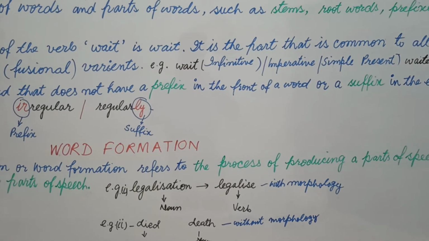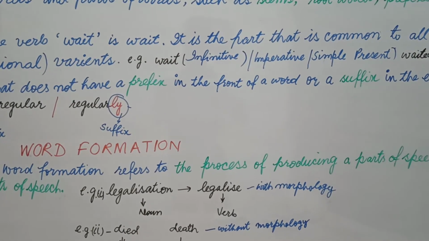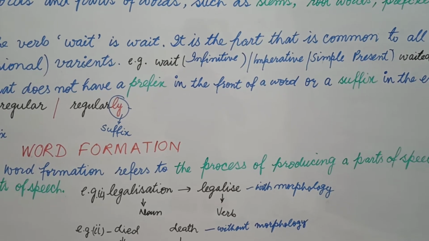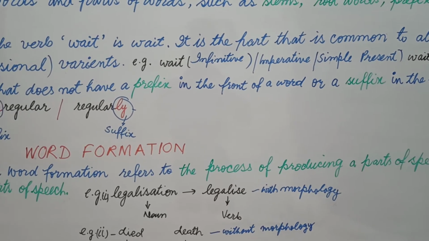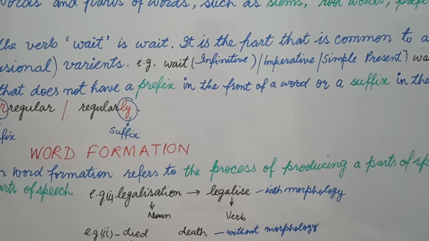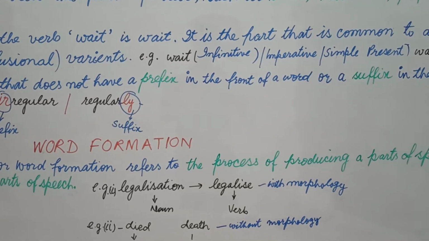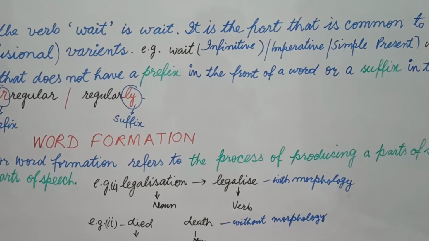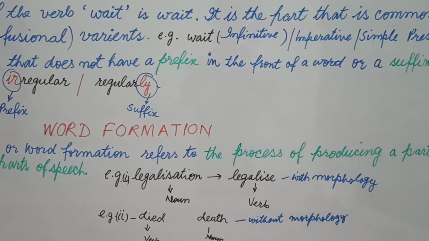It is with morphology, students, because you add -ize as a suffix and you delete the -tion suffix from this word. And without morphology, because you didn't take different parts of a word in making a new word.